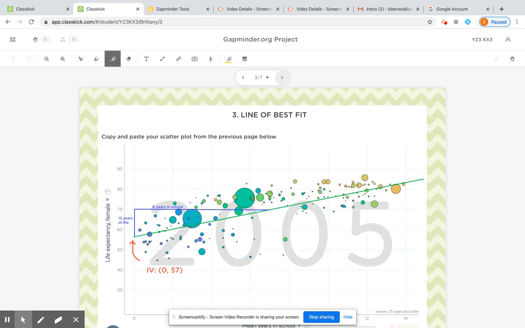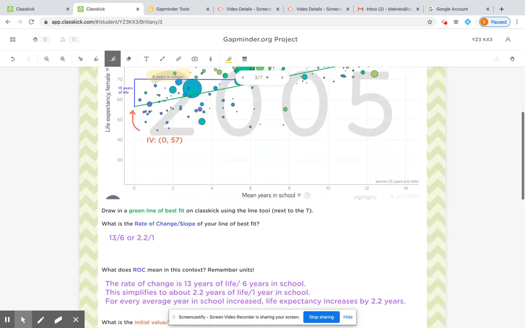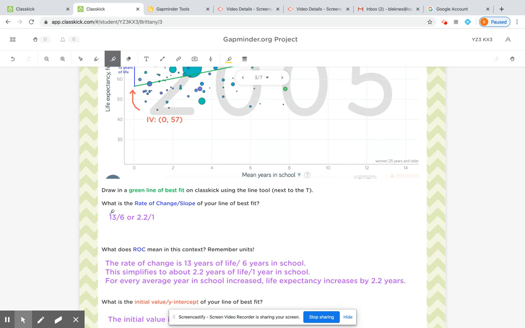So to analyze this data, I drew a line of best fit, and you can see that I drew that here in green. And to figure out the rate of change of my line of best fit, I drew a blue slope triangle. And I saw that for every 6 extra mean years in school for women, they gained 13 years in the life expectancy of that country. So that rate of change is either 13 per 6, or if I simplify it, 2.2 per 1, which means that for every 1 year in school more that a country has on average, about 2.2 years of life expectancy is added for that country for their women.